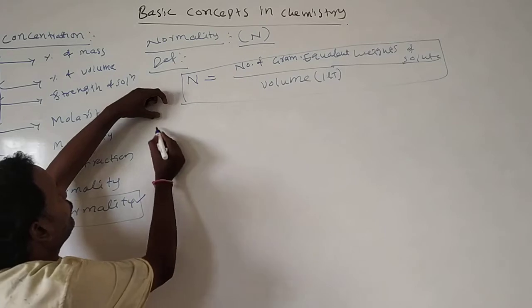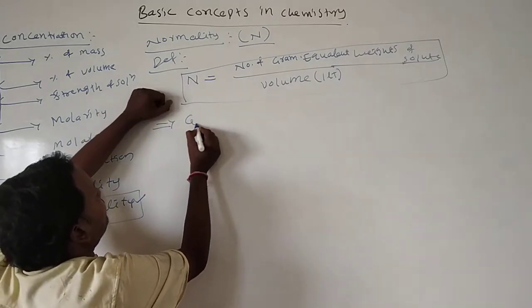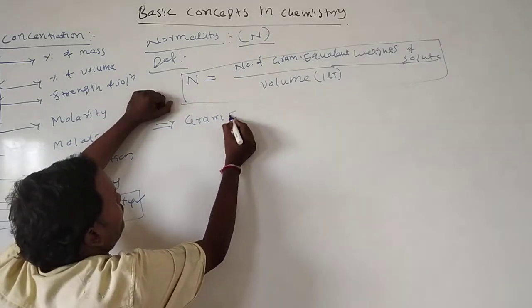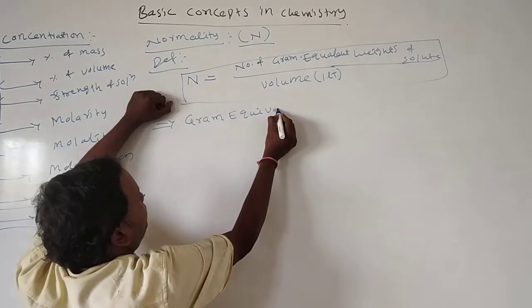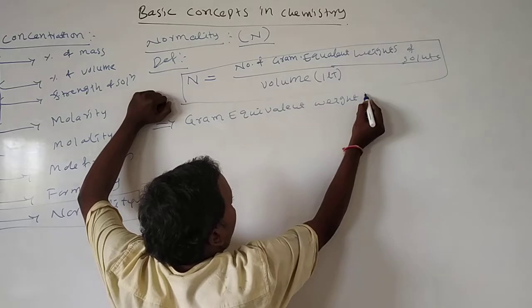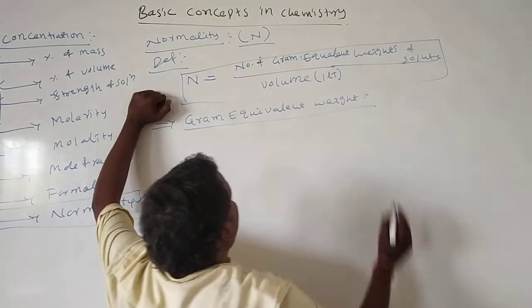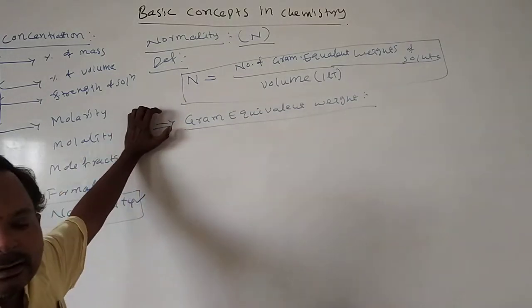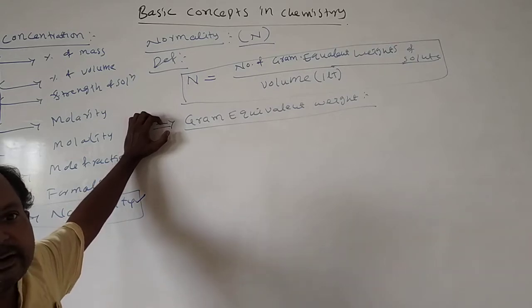Here, what is the gram equivalent weight? How do we calculate the gram equivalent weight?